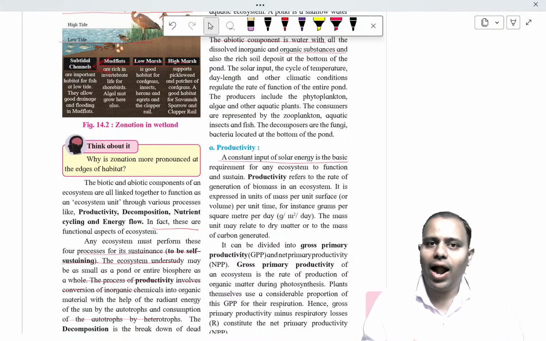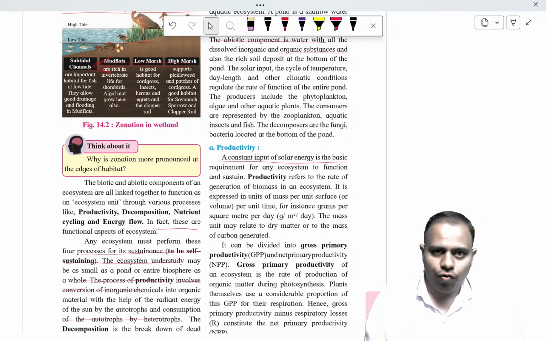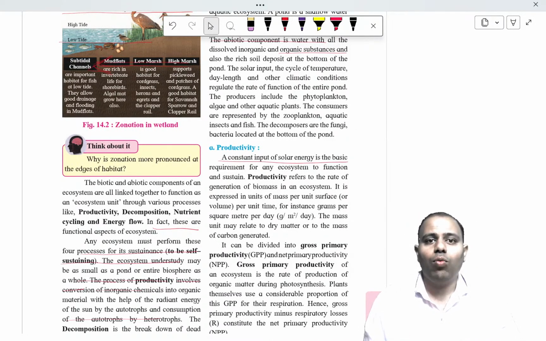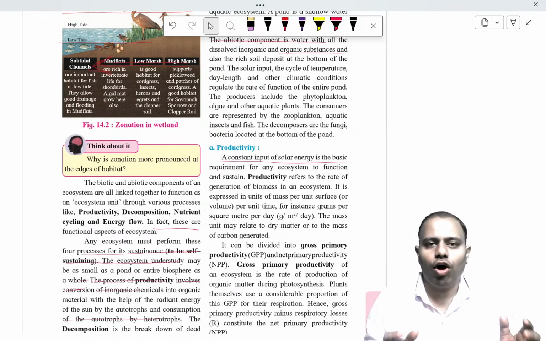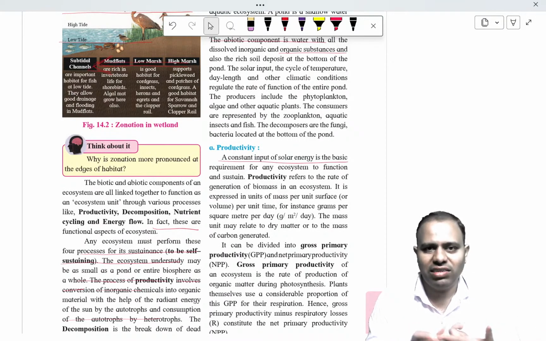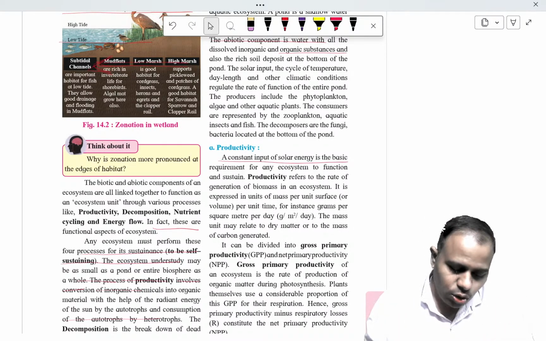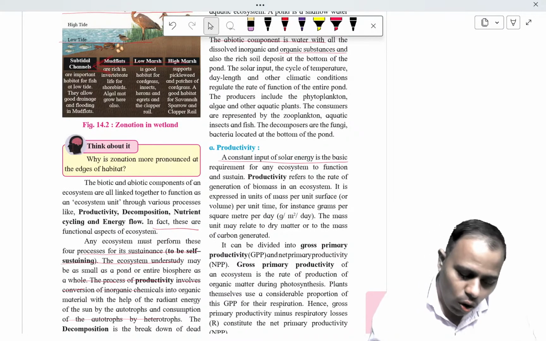First of all, the plant uses this energy to grow, and after that this energy is further utilized to produce food for the plant itself. The plant produces food in surplus, and whatever amount of food the plant requires is used for growth, and the remaining food is stored in the form of fruits, seeds, stems, etc. Now this food is used by heterotrophs. Therefore, whatever food is produced by the plant is called productivity.